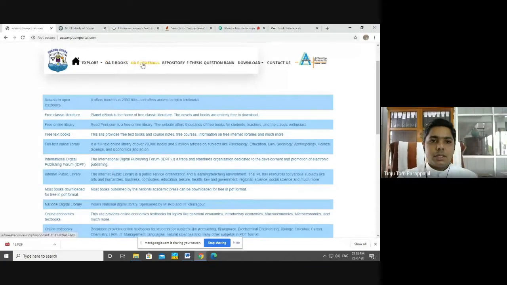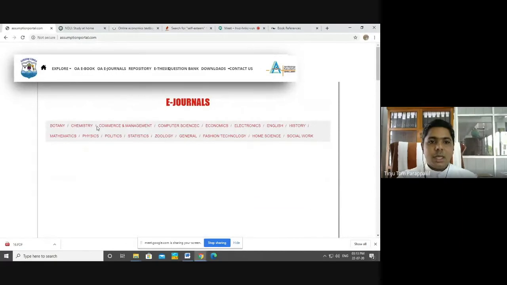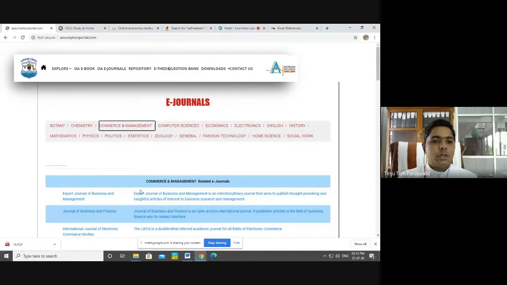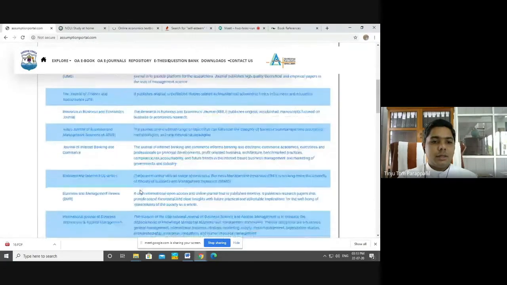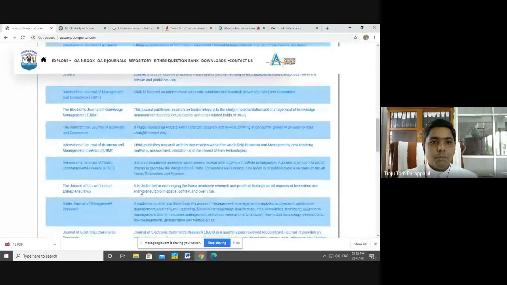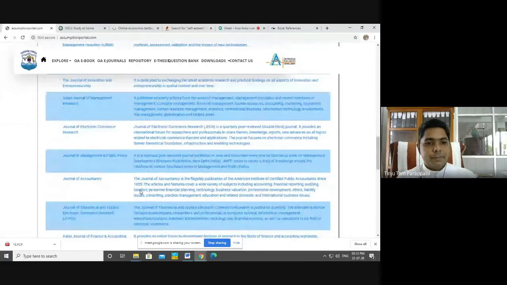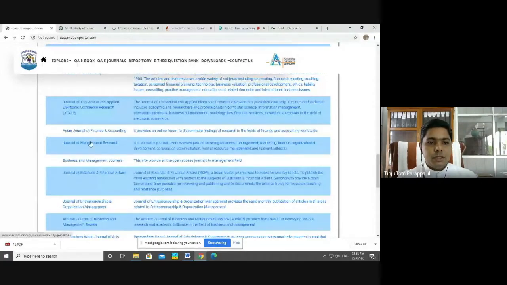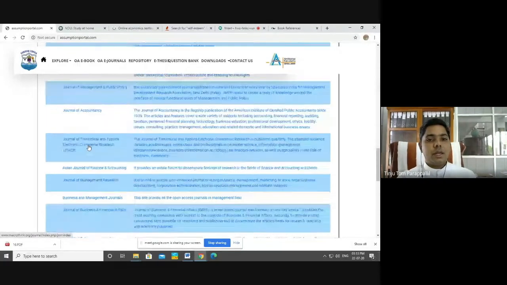Then another one is open access electronic journals. See, this is arranged subject-wise. For example, in commerce and management, if you click on this, these are the links to open access electronic journals. From each of these, you can go to the original website, and from there you can download open access electronic journals and articles.